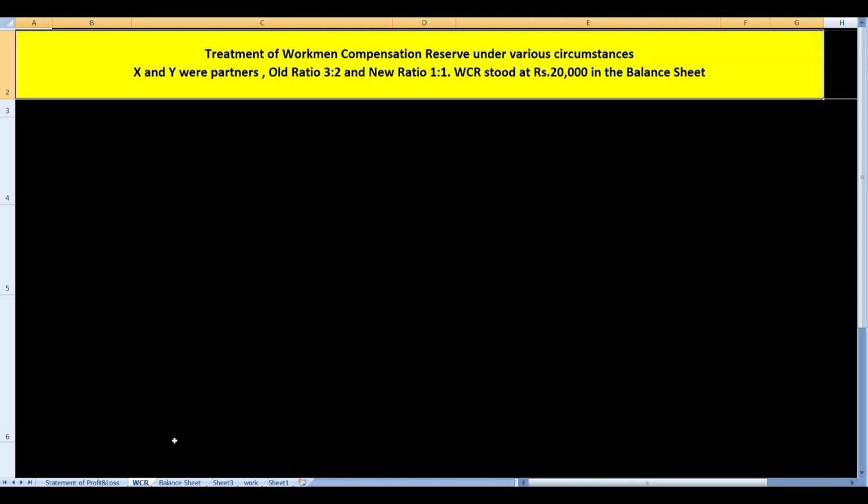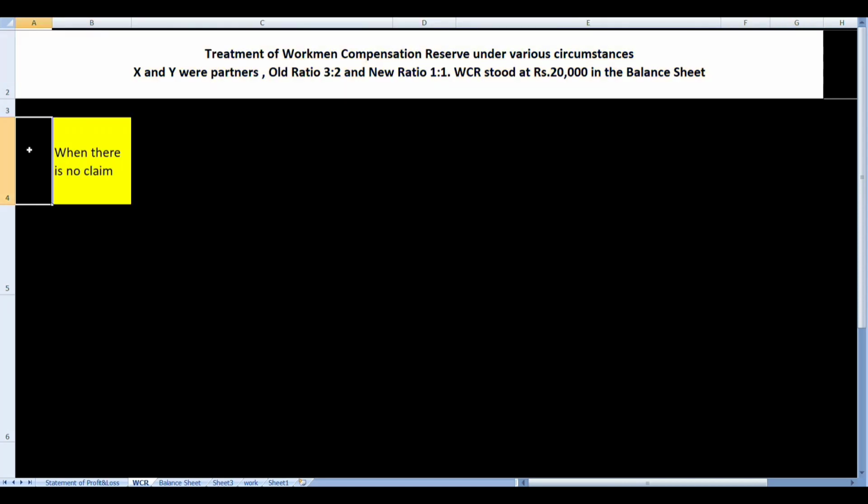Here we have taken one example where X and Y were partners who were sharing profits in the ratio of 3:2. That means 3:2 was their old ratio, and they have decided to share the future profits in the ratio of 1:1. That means 1:1 will be their new ratio. The workmen compensation reserve stood at rupees 20,000 in the balance sheet. Now what will be the treatment of the reserve?